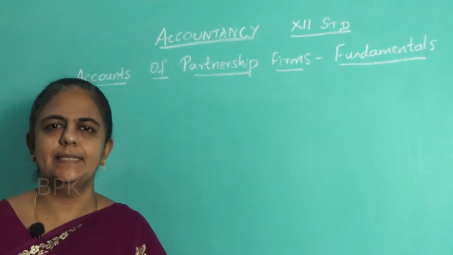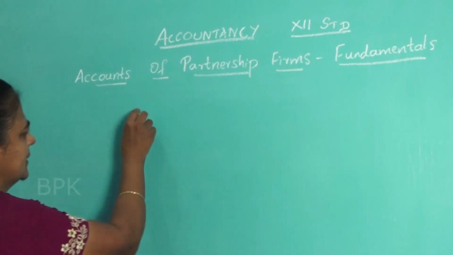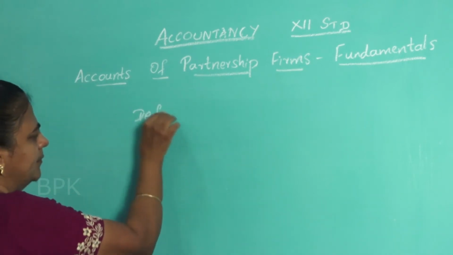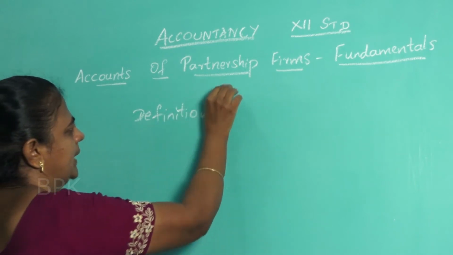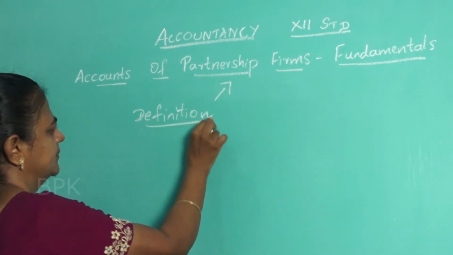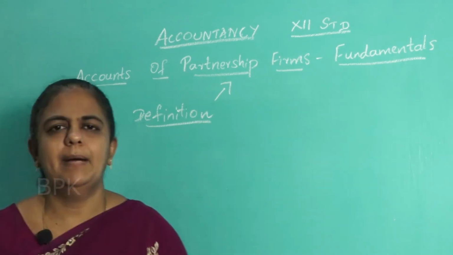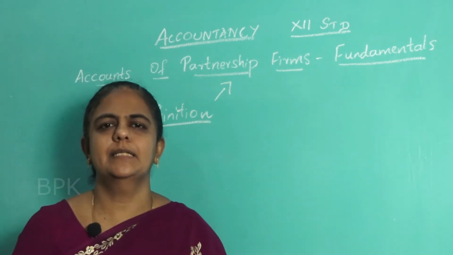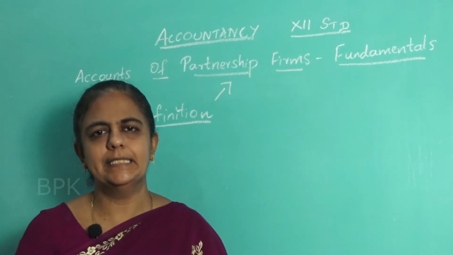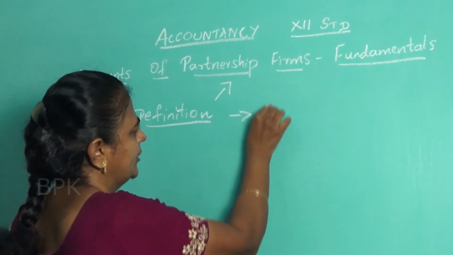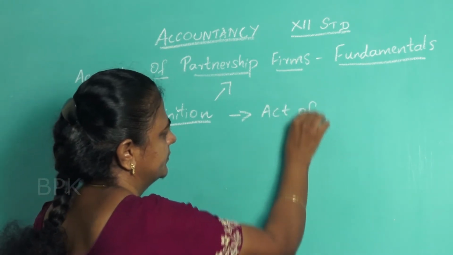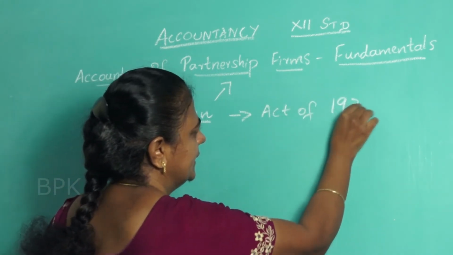Next, we will see the definition. Definition of partnership. Partnership is governed under the Partnership Act of 1932.